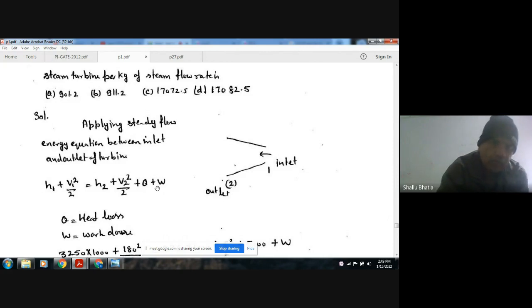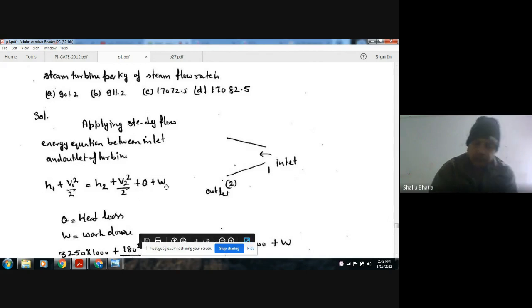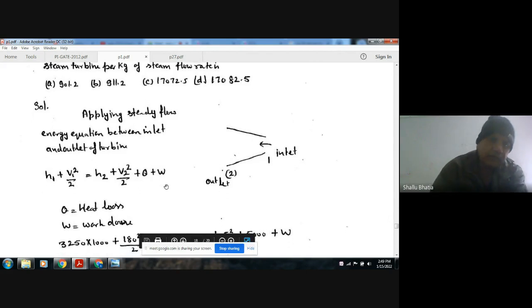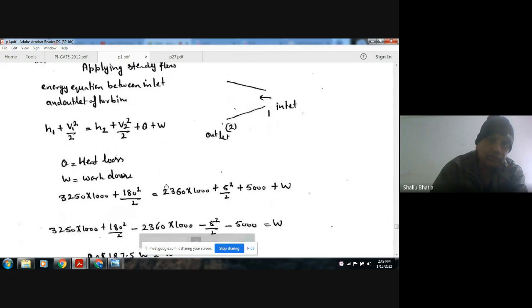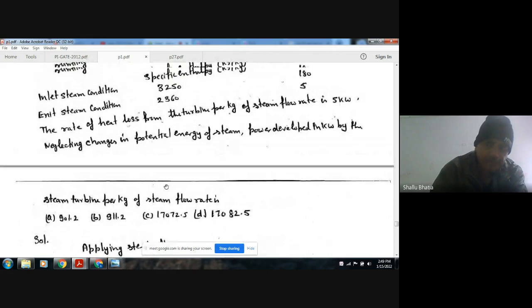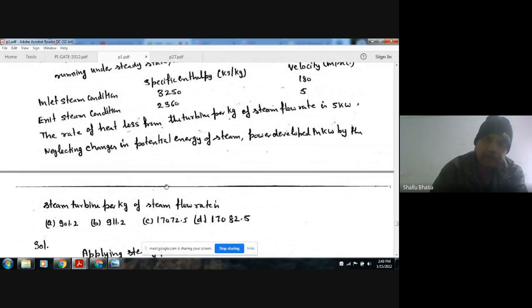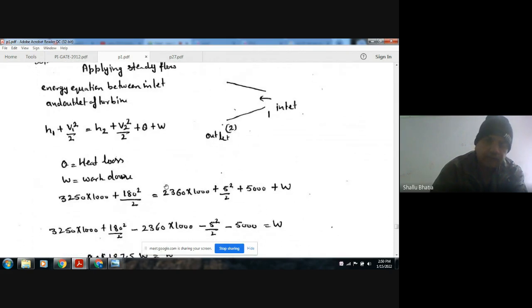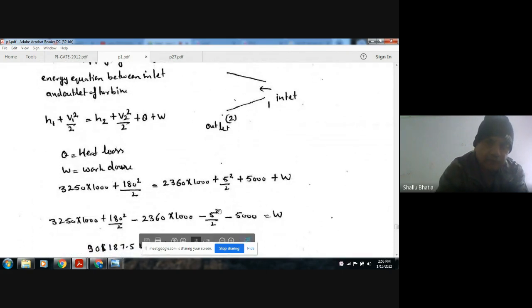Or we can write it where we subtract Q from this and W from this, where Q is for heat rejection and W is for work done by turbine. So heat rejection is given, the rate of heat loss is given as 5 kilowatt, that is 5000.